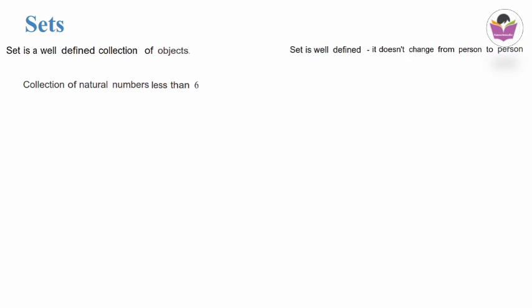That means 1, 2, 3, 4 and 5. So whoever be the person who is defining this, they all will write the numbers as 1, 2, 3, 4 and 5. It is not going to change from person to person. So it is well defined. Since it is well defined, it is a set.